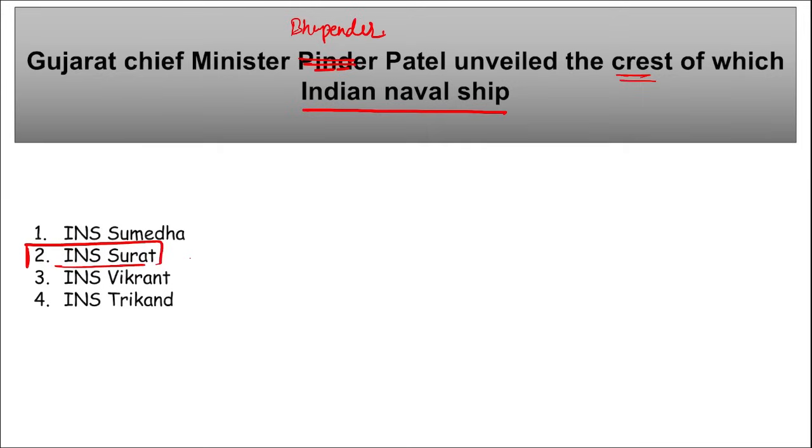This INS Surat is a guided missile destroyer of Project 15B, and this was inaugurated at the Western Naval Command by Gujarat Naval Area in Surat, Gujarat. And this is the first capital warship to be named after a city of Gujarat, that is INS Surat.